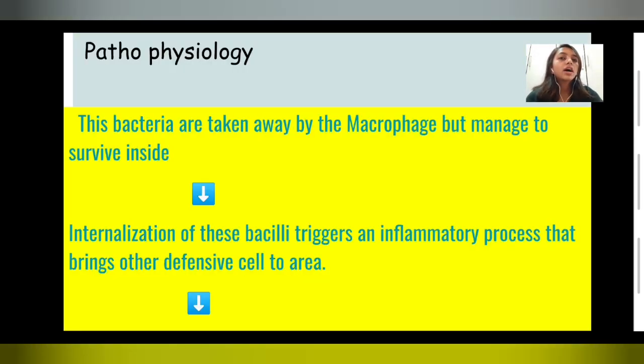Now, what is the pathophysiology? What pathology occurs if Mycobacterium tuberculosis enters our body? These bacteria are taken up by the macrophages but manage to survive inside. As I told in my previous lecture, every system has its own defensive system.